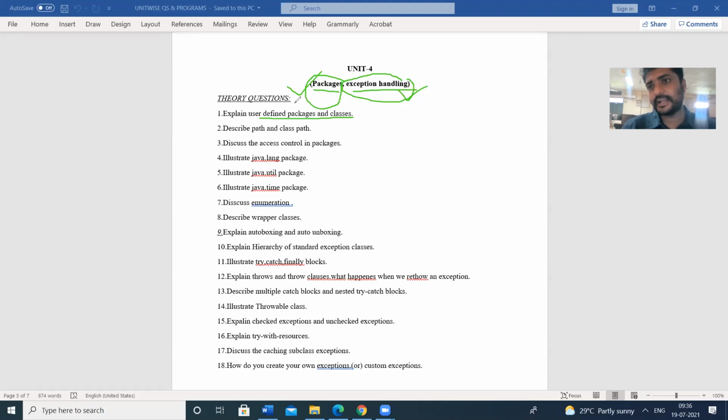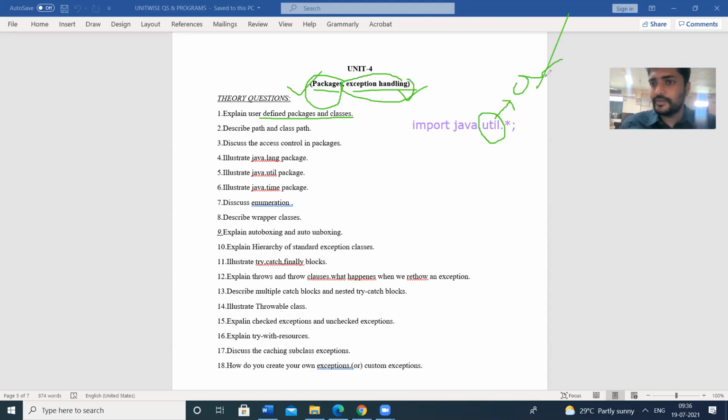The package consists of the classes. For example, if you take the util package, import java.util.*. Here the package is the util package. The util package consists of a collection of so many classes, that means class 1, class 2, class 3, class 4, class 5. Like that, the util package consists of so many classes.